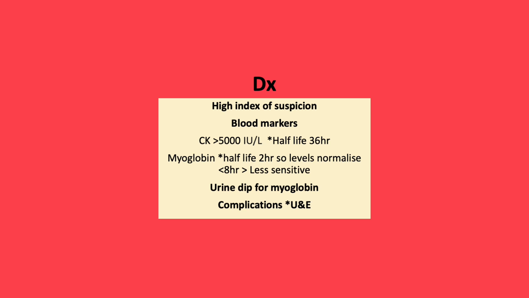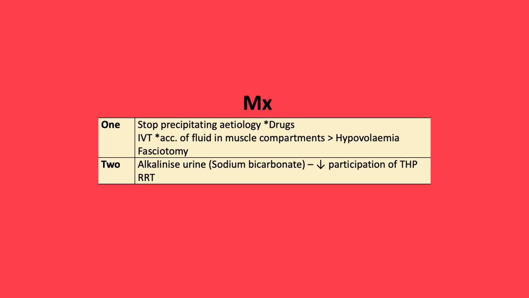Conversely, creatine kinase has a half-life of 36 hours and a cut-off value of approximately 5 times the upper limit of normal reference range is commonly diagnostic. We can also assess for urine dip for myoglobin and assess complications, i.e. renal function. The management principles are relatively straightforward.